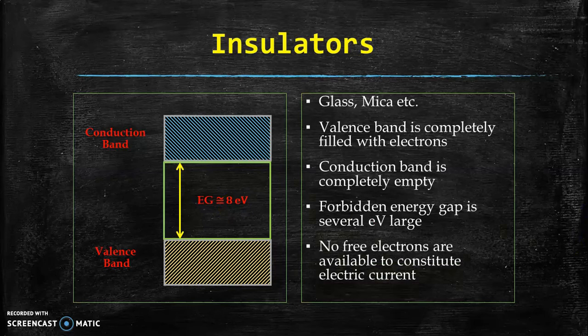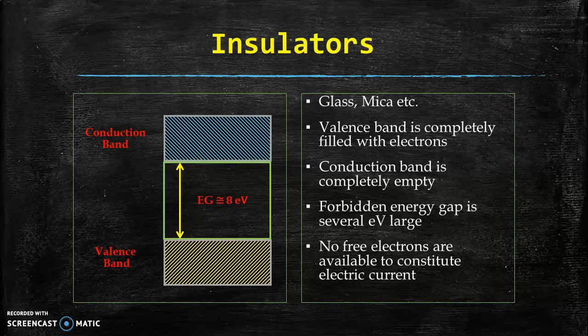Because of this very high forbidden energy gap, in case of normal condition or in case of normal application of electric field, electrons cannot be free from the valence band and they cannot travel to the conduction band.